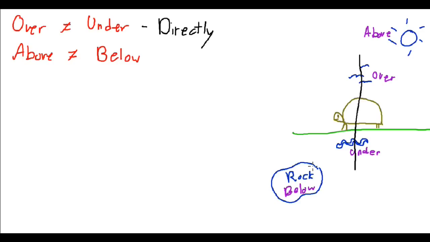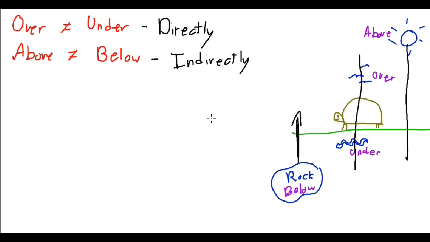Now, what about the sun and the rock? Okay, well, if the birds and worm are directly, the sun would be, if we draw a straight line down, well, it's not touching it. So it's indirectly, correct? And the same as the rock. The rock doesn't hit the turtle either if you go straight up. So above and below would be indirectly. Okay. And this is how I like to teach it. I think this is the easiest way for people to understand.